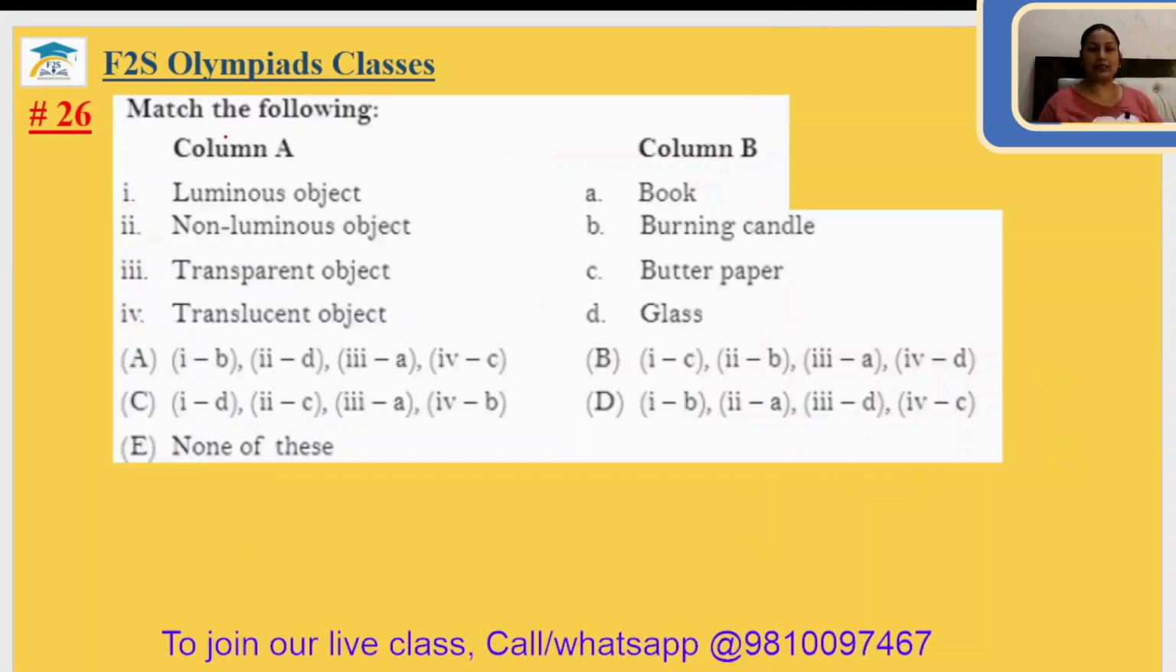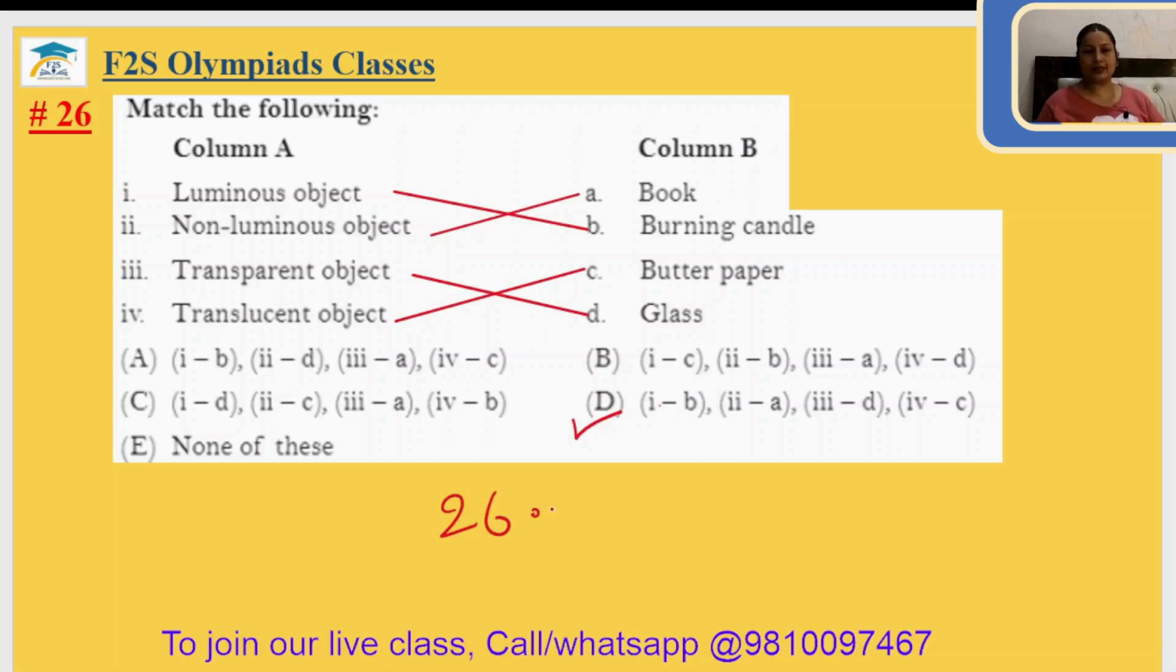Question number 26. Match the following. Luminous object: a burning candle is the luminous object because it emits light. Non-luminous object: the book can be a non-luminous object. Transparent object will be the glass. Translucent object will be the butter paper. The 26th answer will be option D. 1B, 2A, 3D, 4C. So 26 is D.